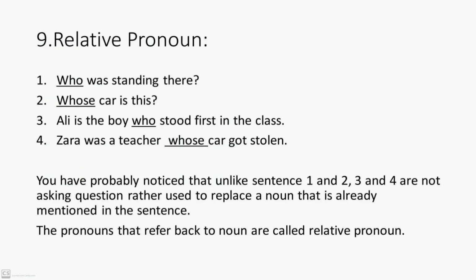Here is the last type of pronoun, that is relative pronoun, and you need not confuse interrogative pronoun and relative pronoun. See the first sentence, that is, who was standing there. You are asking a question. The second is whose car is this? Again, this is a question. But now carefully look at the third sentence. Ali is the boy who stood first in the class. Now we are using who but not asking a question. We are telling that Ali is the boy and we are referring back to Ali.